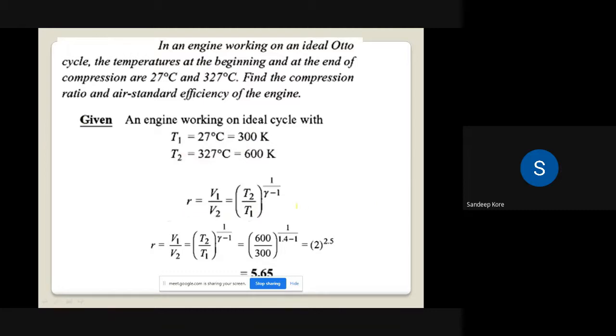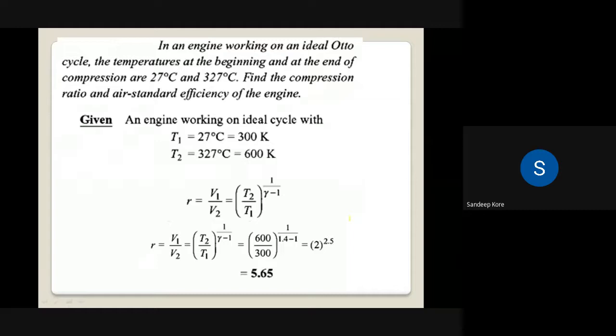T2 is given to us, that is 600 divided by 300 raised to 1 upon 1.4 minus 1. So we are getting the compression ratio as 5.65. 5.65 is the compression ratio.